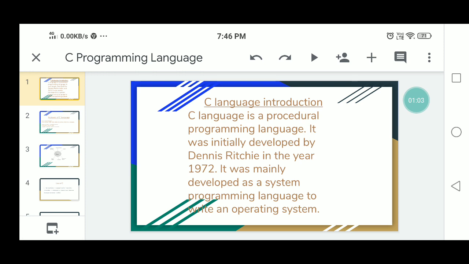The next, Pascal, is another language. This is used to develop mathematical calculations and equations. The next, Fortran, Formula Translation, is used to develop formulas.